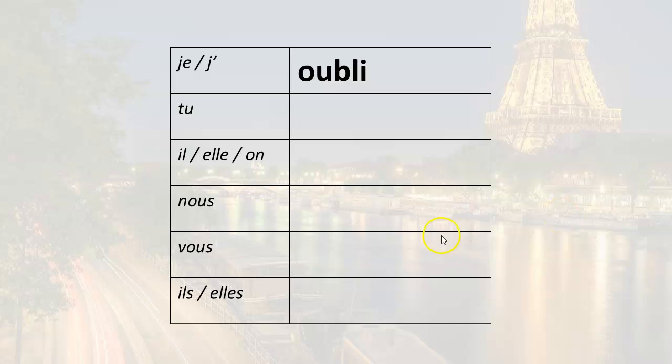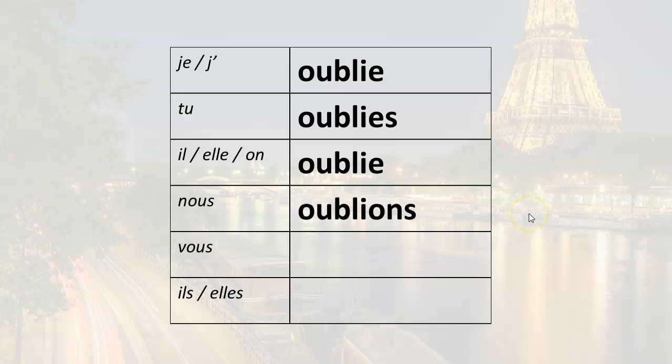So we have oubli, so the root will be the same for all these forms, and all we do is add the endings. So I forget would be j'oublie. You forget, tu oublies. He forgets, she forgets, or one forgets, il oublie, elle oublie, on oublie. We forget, nous oublions. You forget, vous oubliez, and they forget, ils or elles oublient.